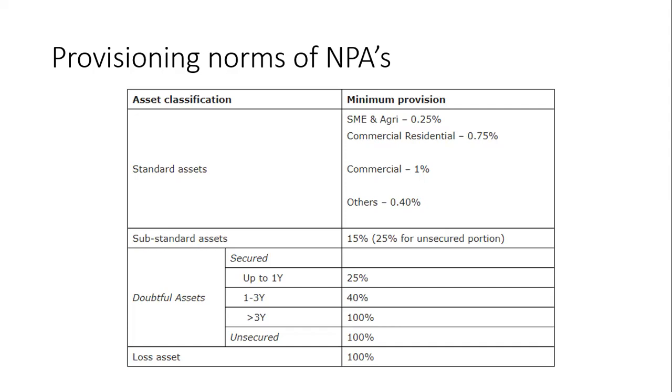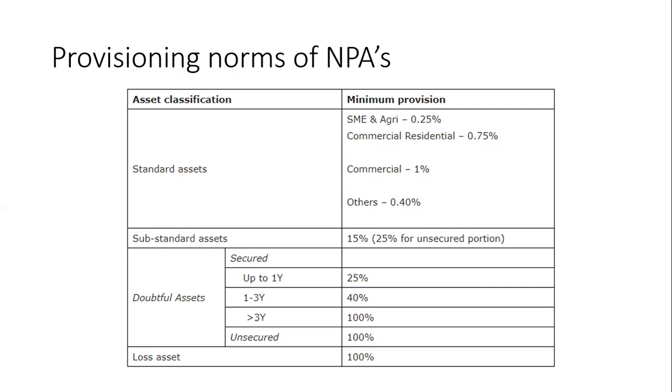We are starting with provisioning norms of non-performing assets. Bank is giving loans to different categories: SME and agricultural, commercial, residential, commercial, and others. Bank should classify an account as NPA only if the interest due during any quarter is not serviced fully within 90 days from the end of the quarter.